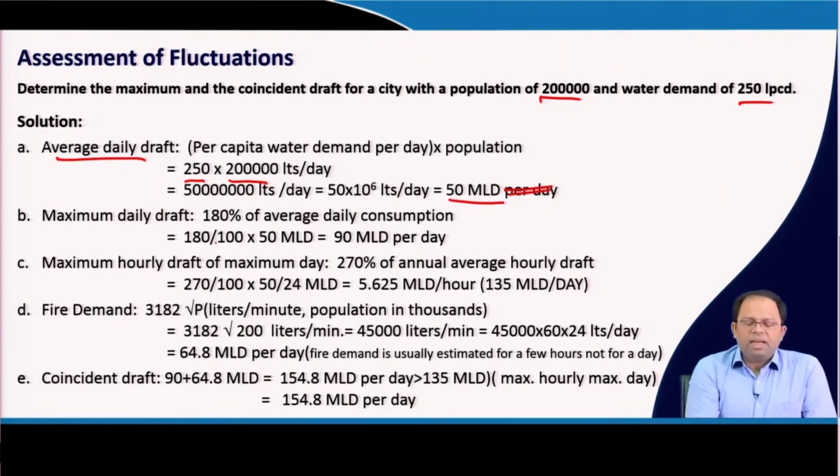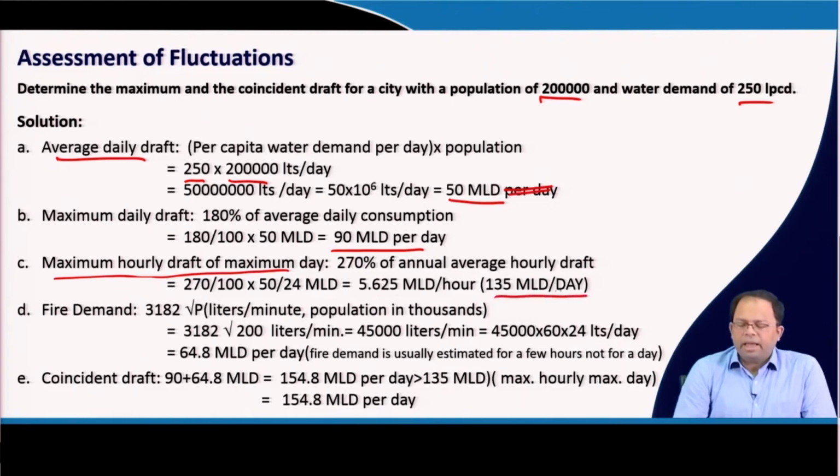Now, the maximum daily draft would be 180% of this. So, 180% of average daily consumption is 180 divided by 100 into 50 MLD, that is 90 MLD per day. So, that means I have to design my system to supply 90 MLD. But if I consider the maximum hourly draft of the maximum day, it is 270% of 50 MLD.